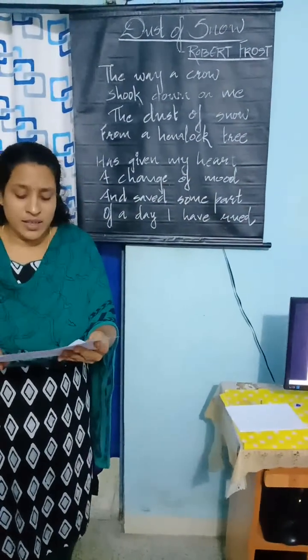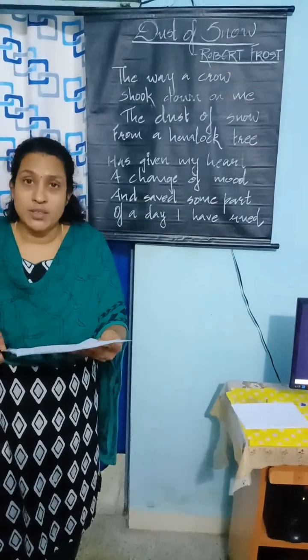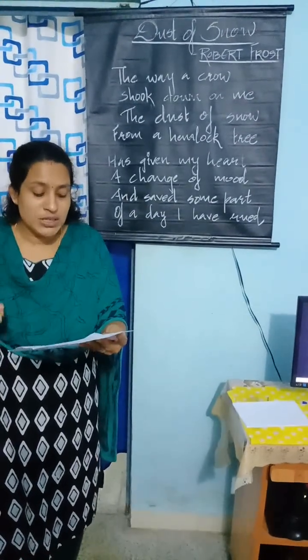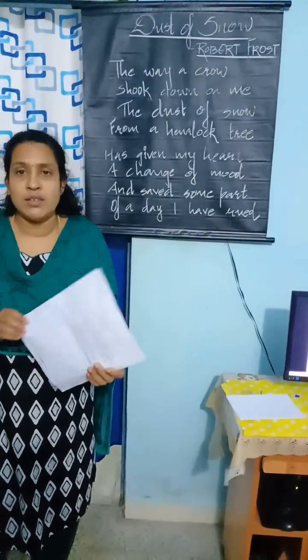The crow and the hemlock tree represent sorrow. The dust of snow that is shaken off the hemlock tree by the crow stands for the joy that Frost experiences in his life on that day. He has therefore used an unconventional tree and bird in order to contrast them with joy in the form of snow.